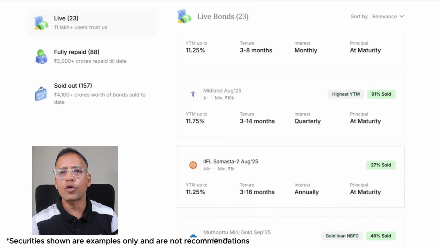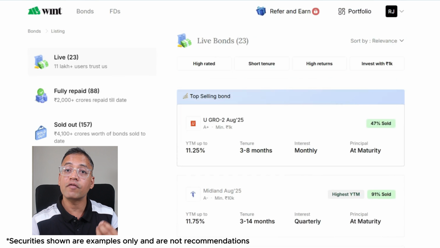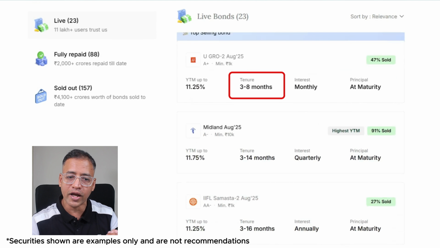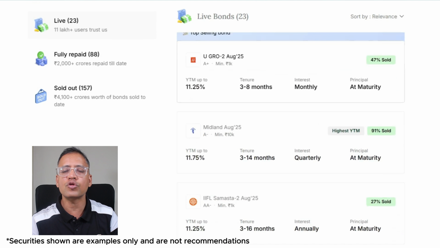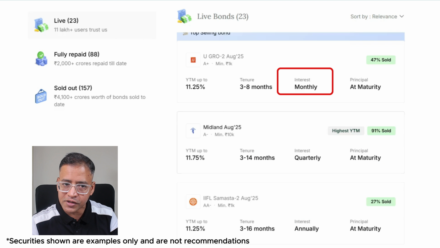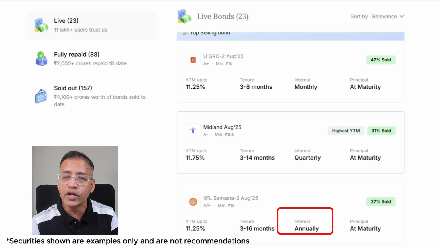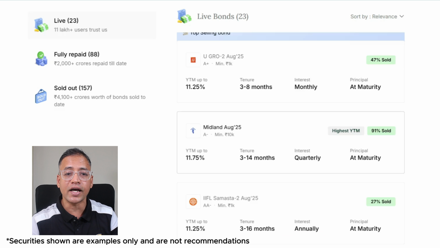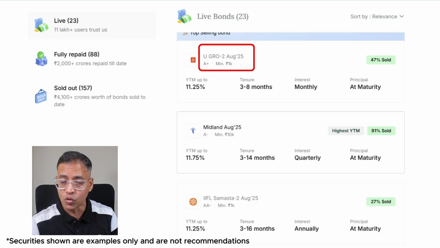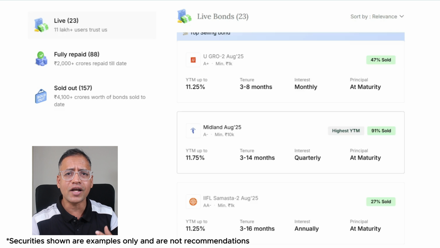Now, the beauty of corporate bonds nowadays is that they are a very, very flexible instrument. For example, if you only want to invest for 3 months or 8 months or 14 months, those options are there. Secondly, if you want to get your cash flow on a monthly basis, you can select those bonds. If you don't want monthly, if you want quarterly or annually, those options also exist. Lastly, the minimum ticket size nowadays, you can see here, is quite low at 1000 rupees.